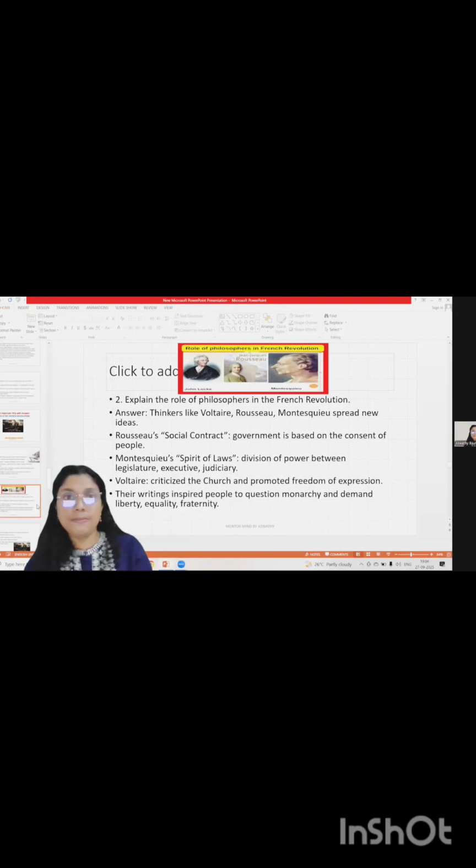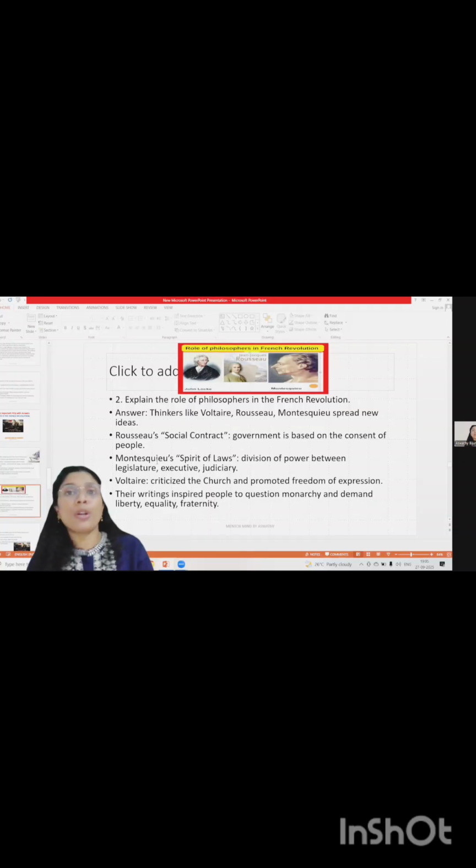Our next question is, explain the role of philosophers in French Revolution. We have several philosophers like Voltaire, Rousseau, and Montesquieu. They actually spread new ideas. Rousseau has written a book called Social Contract. In that, he told government is based on the consent of people. It's not the king or the monarch. He's telling that government is based actually on the interest or the consent of the common people.